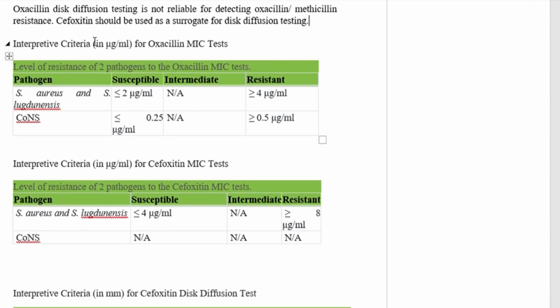And so the interpretive criteria in microgram per ml for the oxacillin MIC test. For the MIC test, we are using oxacillin here.